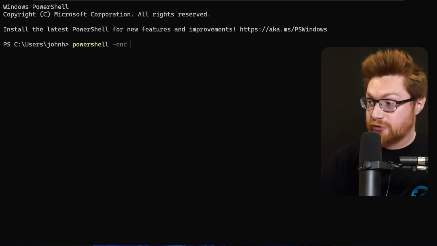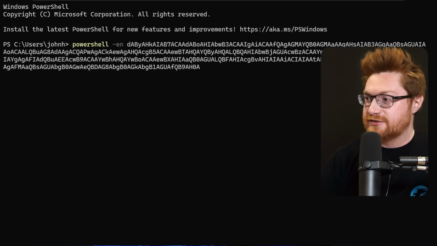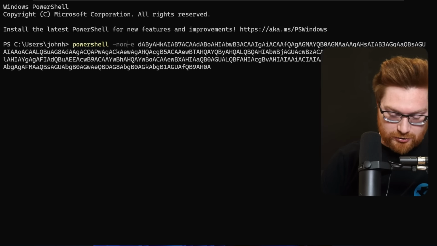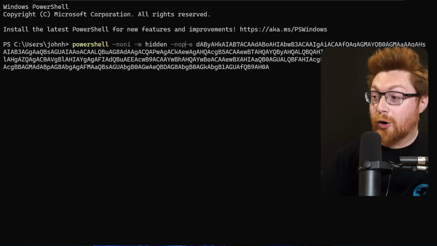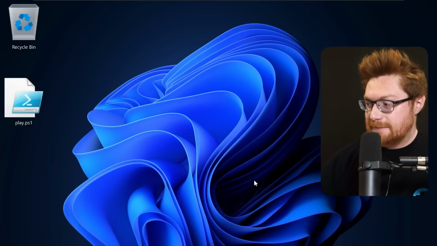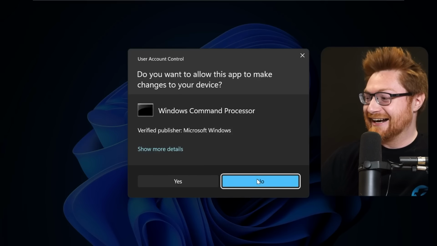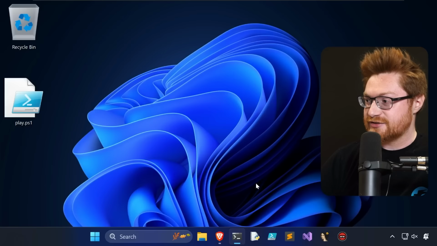little base64 string, so I could anywhere run PowerShell -E, honestly, doesn't even need the whole ENC thing. And if you wanted to make it all non-interactive or hidden window, tag no profile, you could make it spooky wooky. You've got a UAC bomb. And it's always requiring you to click yes to execute some payload as admin.